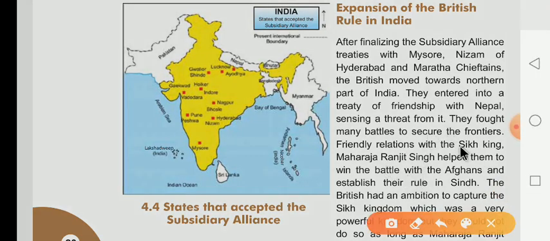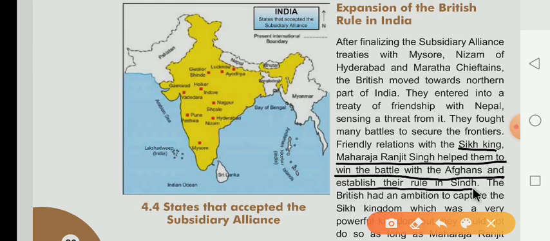The Britishers maintained a friendly relationship with Maharaja Ranjit Singh and helped him to win the battle with the Afghans and establish his rule in Sindh.